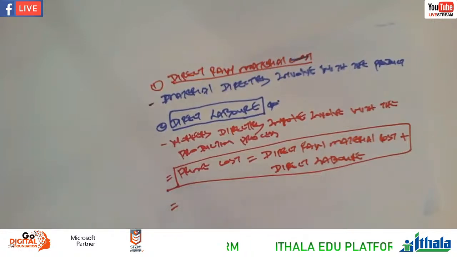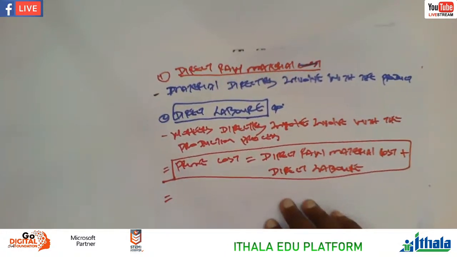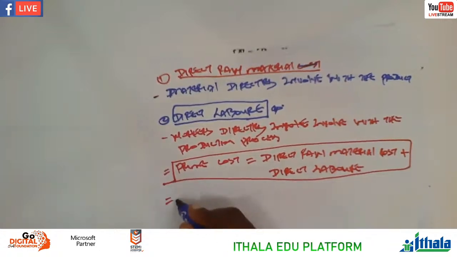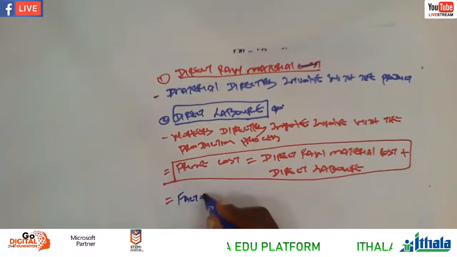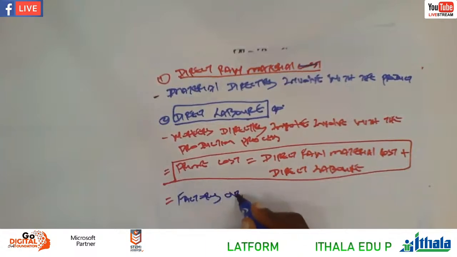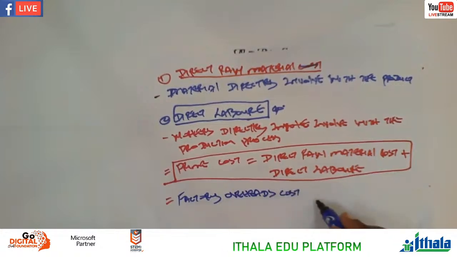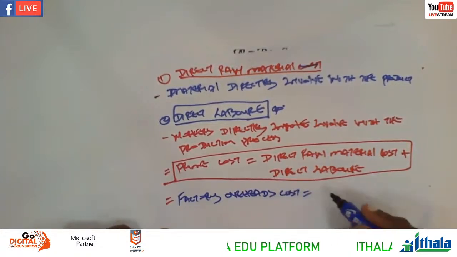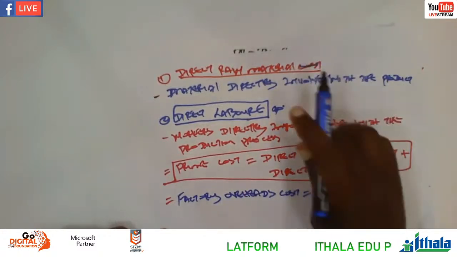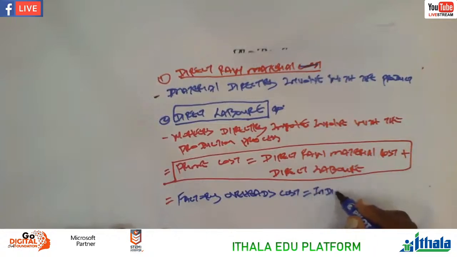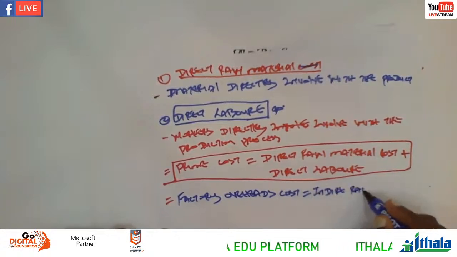Basically, factory overheads are expenses, but according to the terminology of cost and management accounting, we don't say expenses. We have expenses in financial accounting. So factory overheads costs. Here you talk about the first thing, indirect raw material.